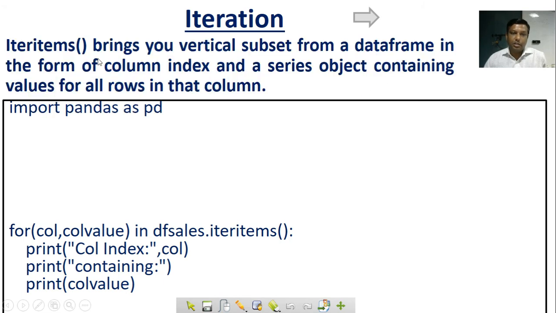iteritems brings you a vertical subset from a data frame in the form of column index and a Series object containing values for all rows in the column.